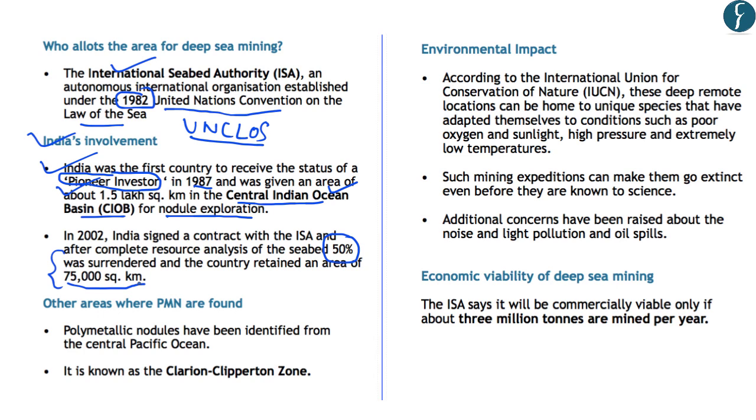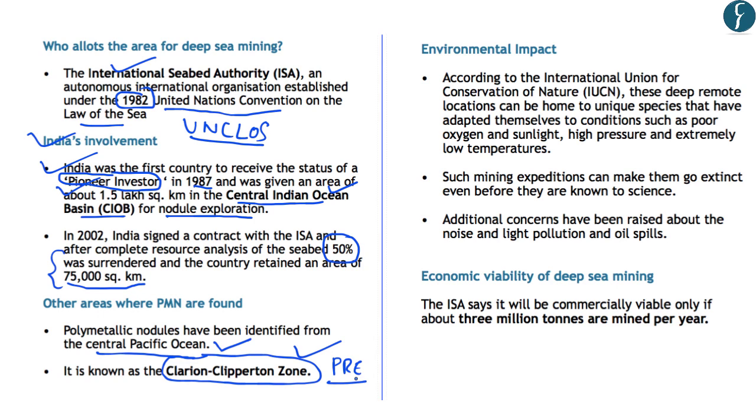Now, which are the other areas where such polymetallic nodules are found? So these are identified from Central Pacific Ocean and also at some places in the Atlantic Ocean. And the zone in the Pacific Ocean where the polymetallic nodules are found in abundance is known as the Clarion-Clipperton zone. So this can be another important aspect for us from the preliminary examination point of view.